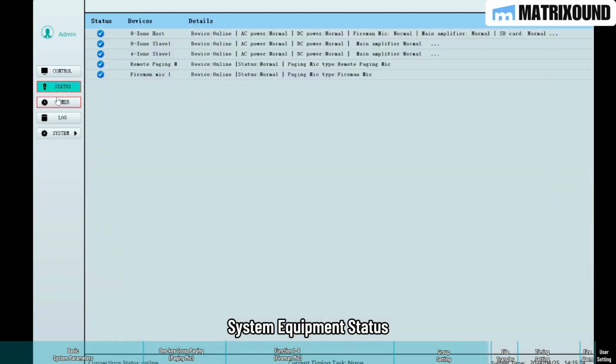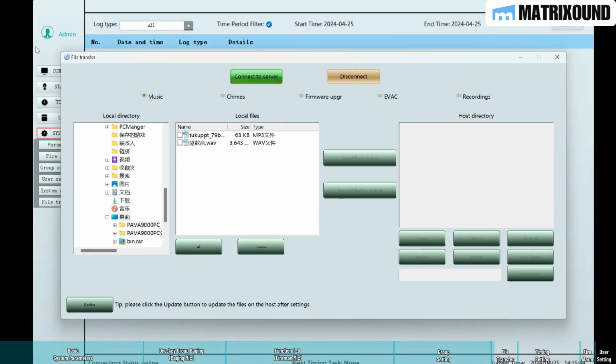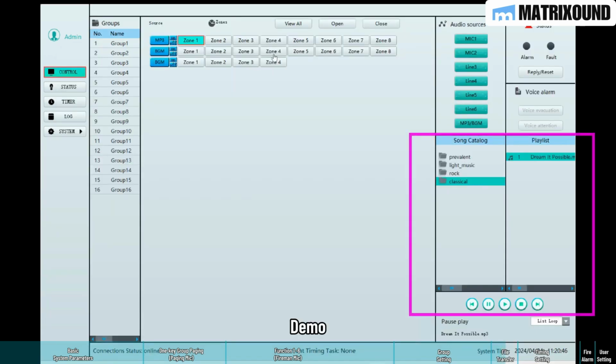System equipment status. File transfer, music, alarm, chime, etc. Demo.